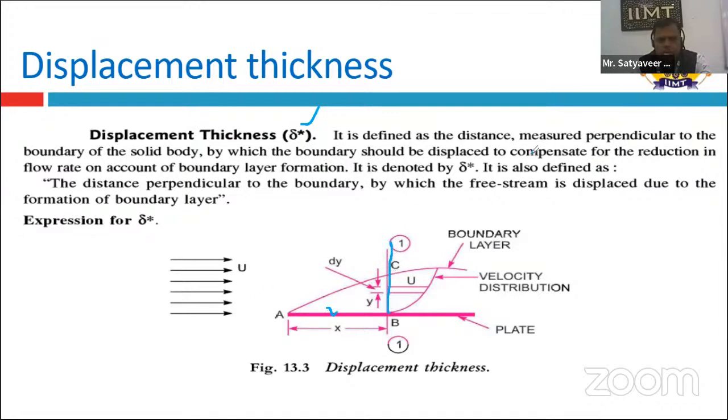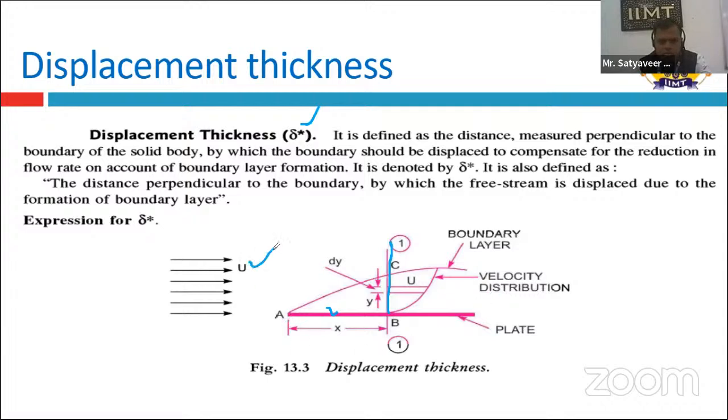It is defined as the distance measured perpendicular to the boundary of the solid surface, by which the boundary should be displaced to compensate for the reduction in flow rate on account of boundary layer formation. We denote the displacement thickness by delta star.